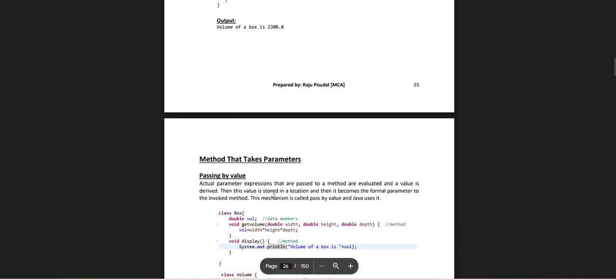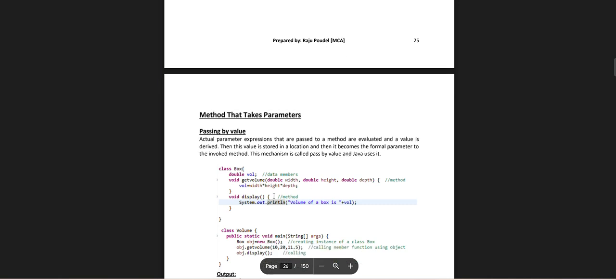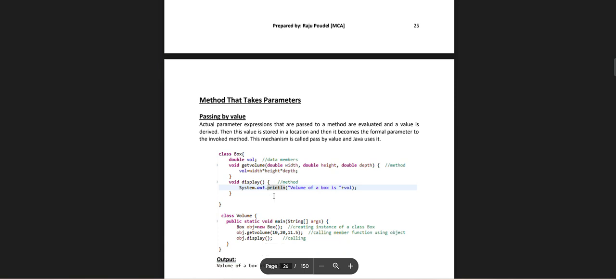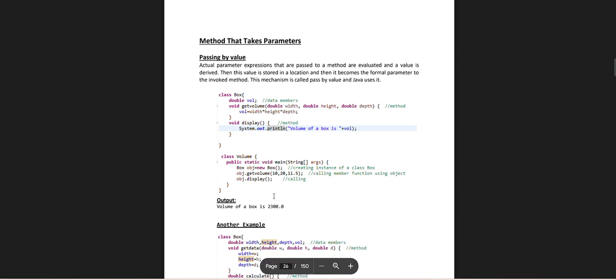A method that takes a parameter. class Box { double volume; data members: width, height, depth; display method System.out.println(volume of the box + volume); } class Volume { public static void main(String[] args) { creating the instance of the class Box; get volume 10, 20, 11, 5.